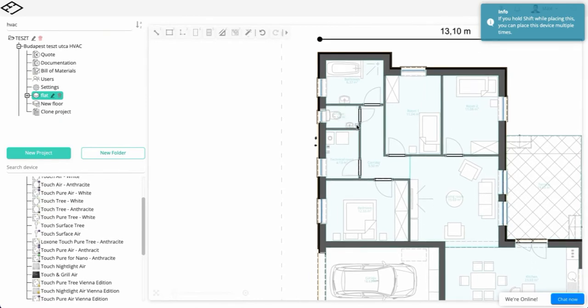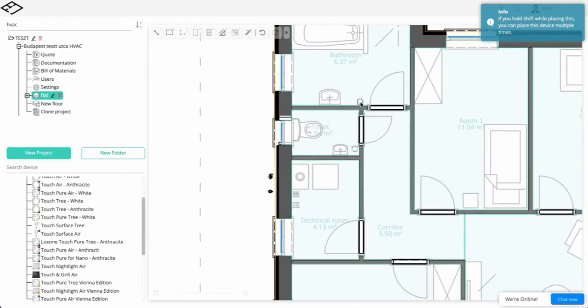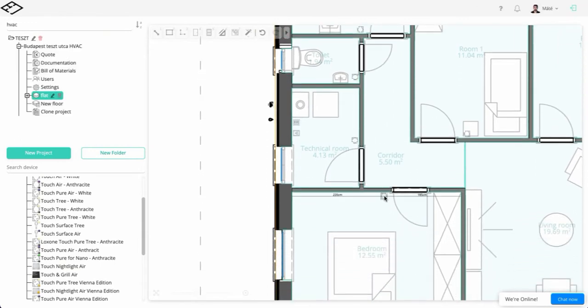Next, we will install Touch Tree devices in the rooms with built-in heat and humidity sensors, which will be used to control the temperature in the rooms.